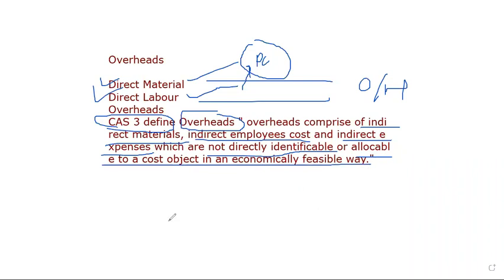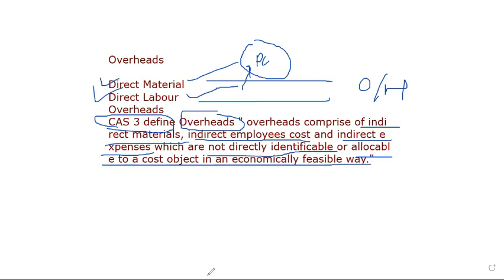What does direct and indirect mean? Direct means the cost is directly charged to the product. Indirect cost means it is not allocable or cannot be identified with the product. So this is a simple definition of overheads. In financial accounting terminology, these are the expenses, and the word is now changed to overheads. I hope all of you understand.